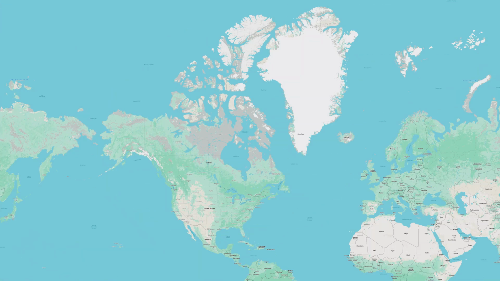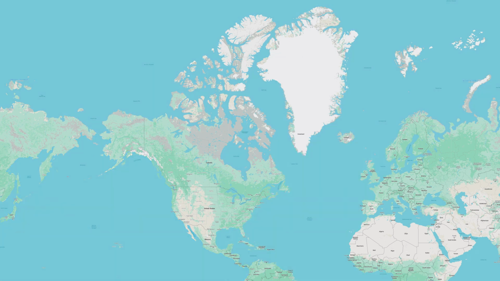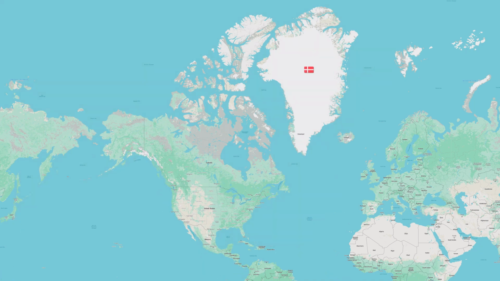The North American continent is bounded by the Pacific Ocean on the west, the Atlantic Ocean on the east, the Caribbean Sea on the south, and the Arctic Ocean on the north. Greenland is considered to be part of the North American continent because it lies on the North American tectonic plate, yet the island is politically part of Denmark, which is in Europe.